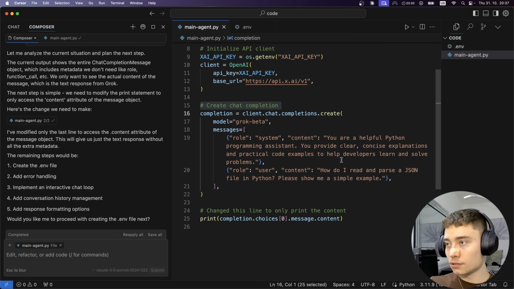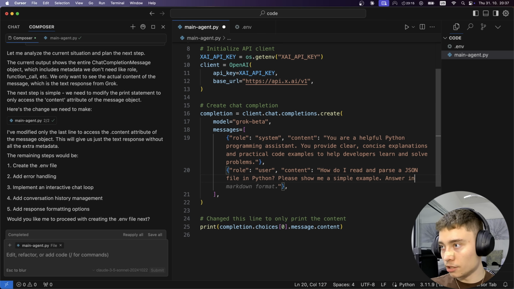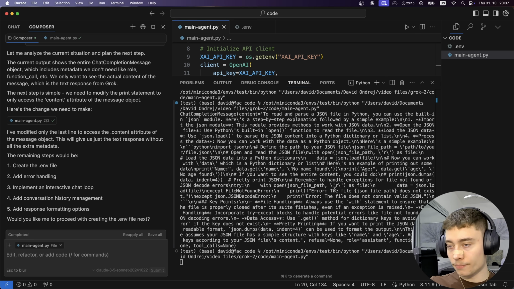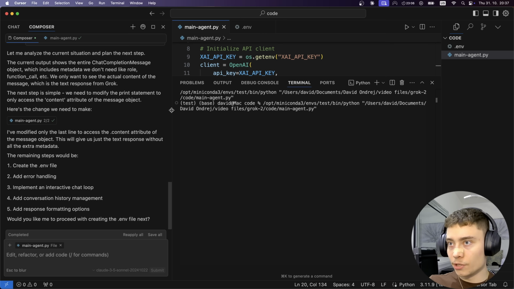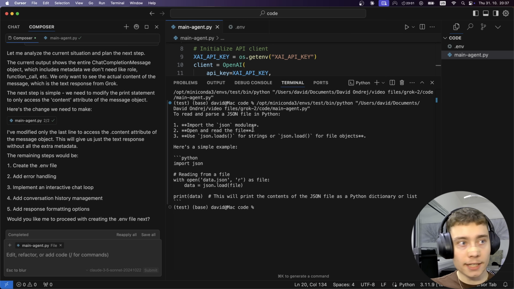Okay, let's do something simple. Let me put answer in short so that it's a faster response. Let's try again. Actually, let me clear up. Let me refresh the terminal so it's clear. And there it is. So we are getting a Grok completion.